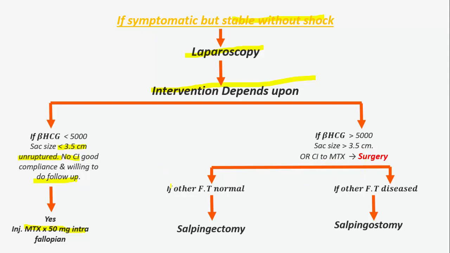And in surgery, if the other fallopian tube is normal, then we will do salpingectomy of the diseased tube, and if the other tube is also diseased, then we will do salpingostomy.